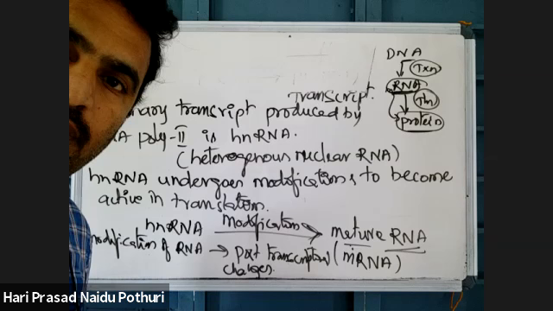But polycistronic RNA is produced in prokaryotes, whereas in eukaryotes monocistronic RNA is produced. The structure of RNA is the same in both, but in prokaryotes RNA is polycistronic and in eukaryotes it is monocistronic.